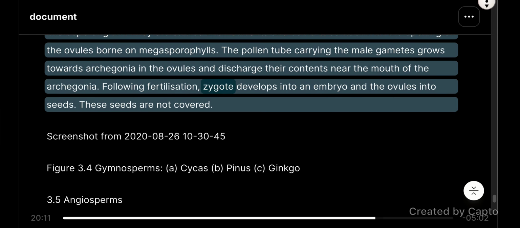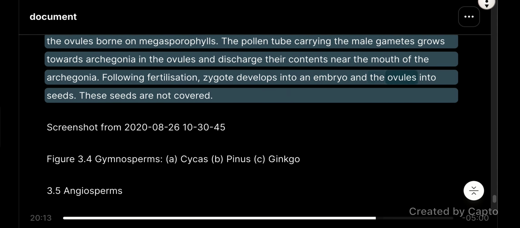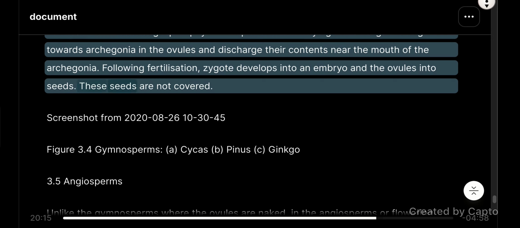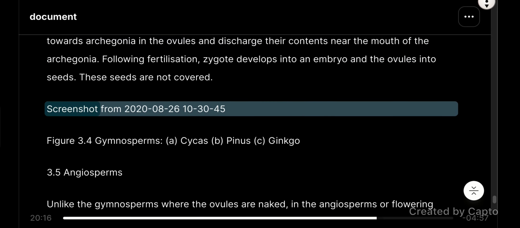Following fertilization, the zygote develops into an embryo and the ovules into seeds. These seeds are not covered.